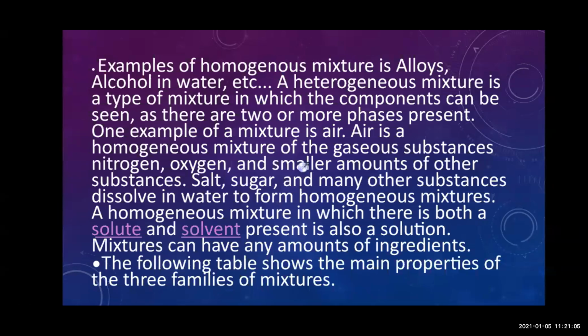Then homogeneous mixture can be of solute, solvent present in a solution. So students, you have studied what is a solute, what is a solvent in the previous chapter. So you know about this thing. Just the important thing is, what is a mixture? A mixture is made up of two or more different substances mixed together, that is known as a mixture. Then a mixture is divided into two different types, that is homogeneous mixture and heterogeneous mixture.